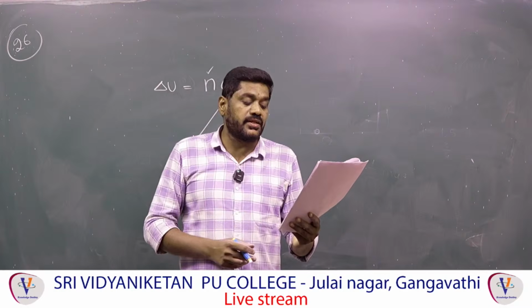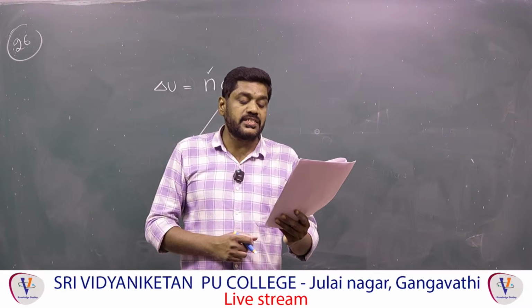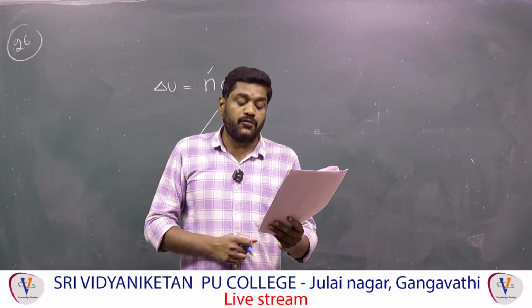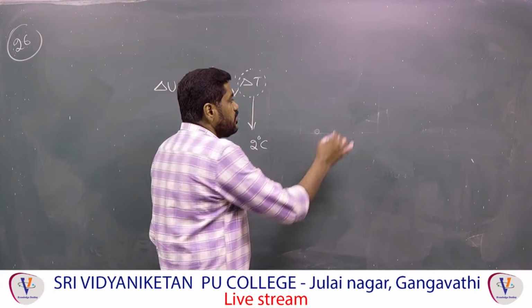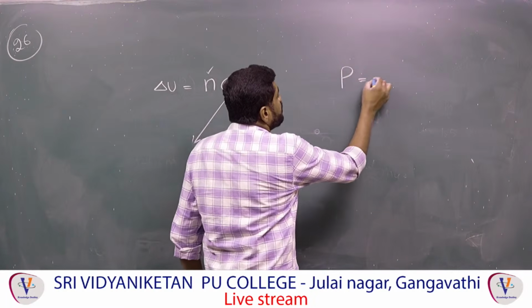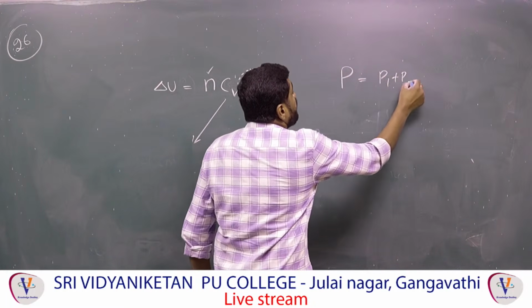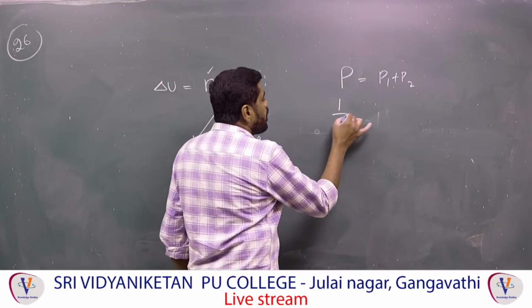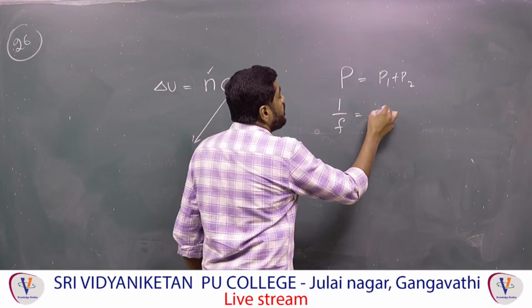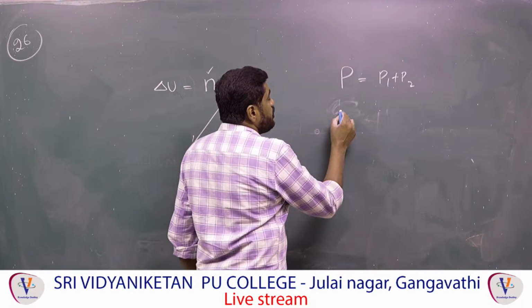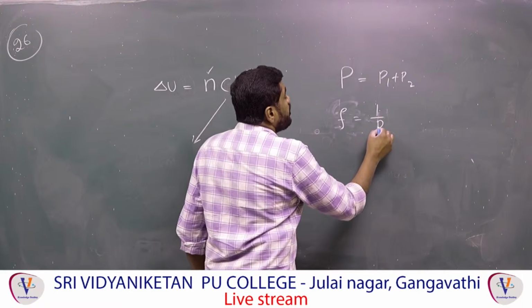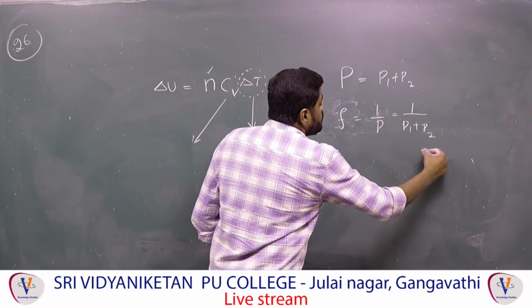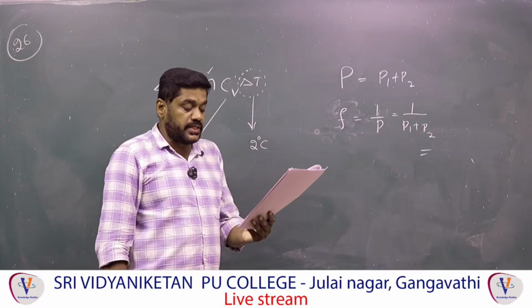Next, 28th, that is a direct question. Two thin lenses of powers P1 and P2 are in contact and coaxial. The focal length of the combination is? Before that, the power of the combination is P1 plus P2, correct? But they are asking the focal length, 1 by F. F is the reciprocal of the power, that is 1 by (P1 plus P2). Therefore the fourth option is the correct one.